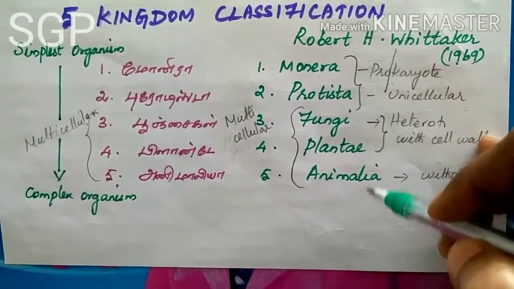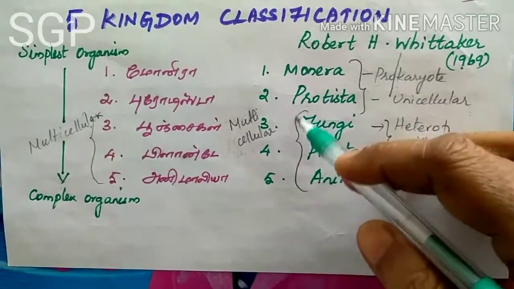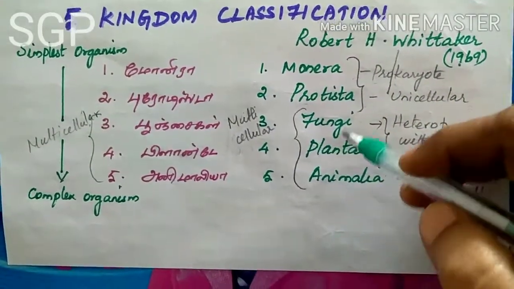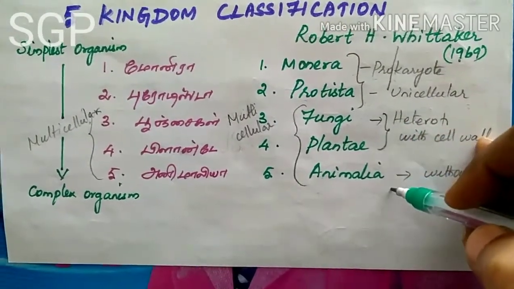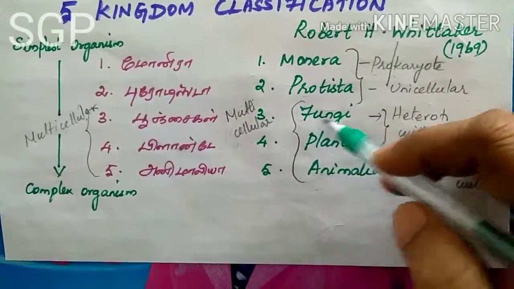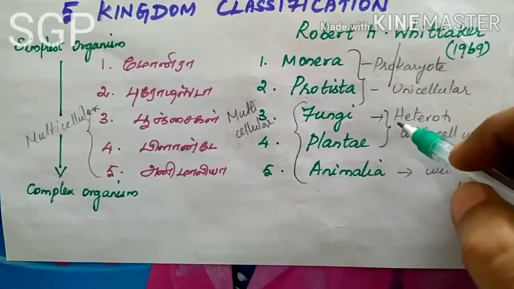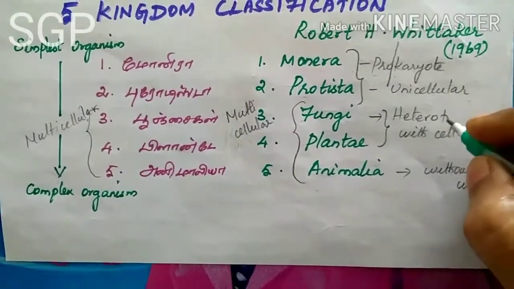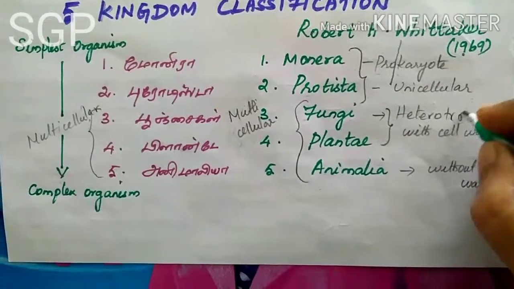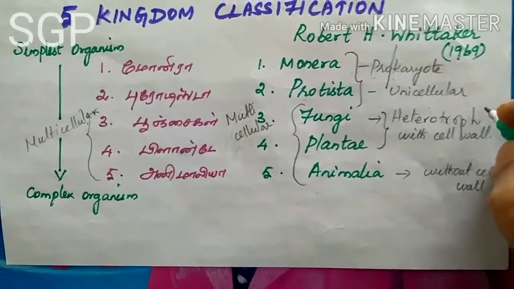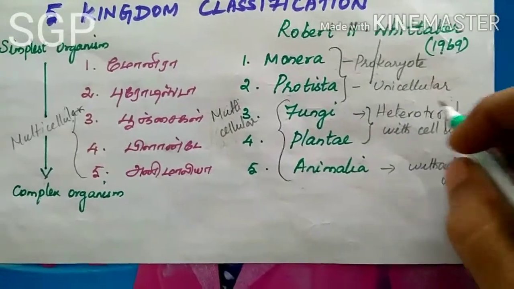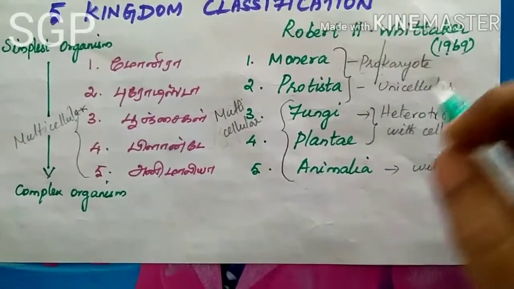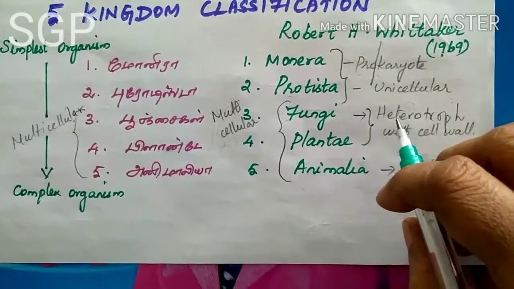Fungi, Plantae and Animalia are all multicellular organisms. Especially, fungi are heterotrophs. Heterotrophs means they can't prepare their own food material by themselves. They depend on some other organism for their food.